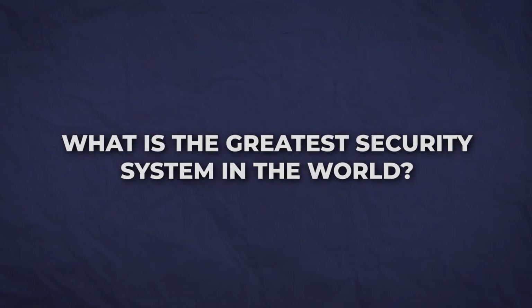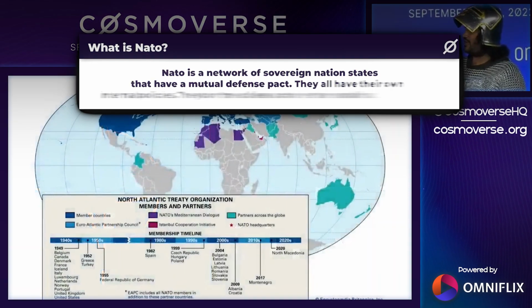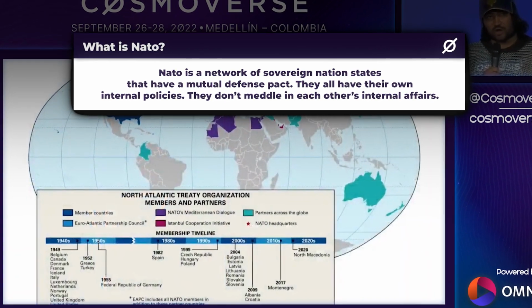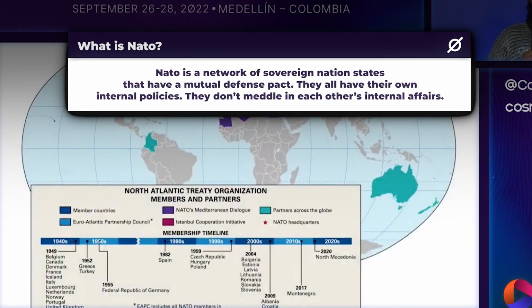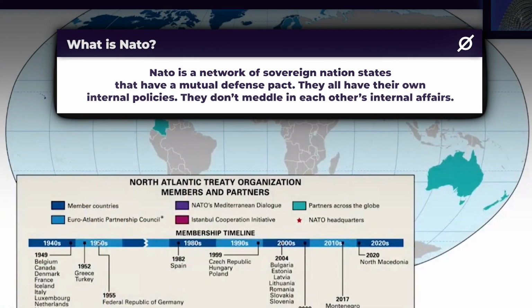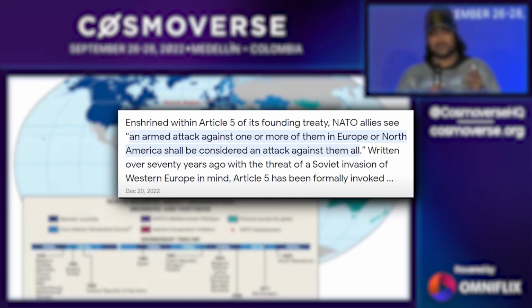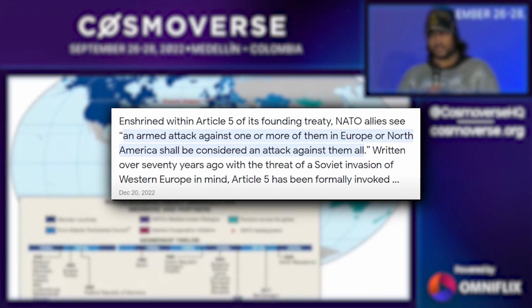What is the greatest security system in the world? Probably the NATO alliance, right? And what is NATO? NATO is a network of sovereign nation states that have a mutual defense pact, right? They all have their own internal policies. They don't meddle in each other's internal affairs, but the famous Article 5 says if any one of them is attacked, they all rush to each other's defense.